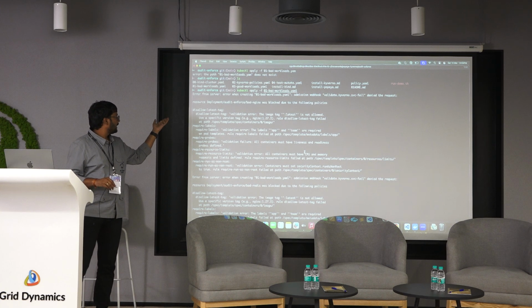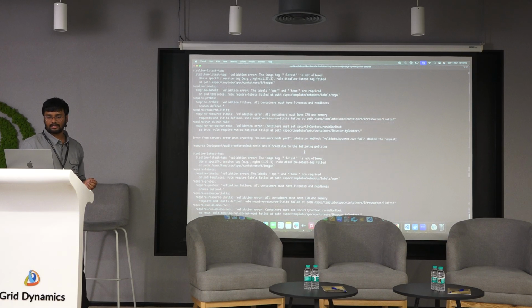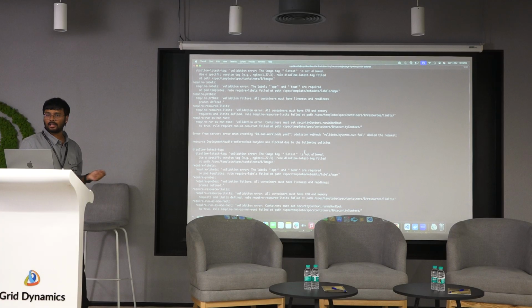Again, we are seeing a disallow latest tag, so that is not there, and the required labels are not there. Probes, limits, and security context. That's the same happening for all the three workloads that I have created.